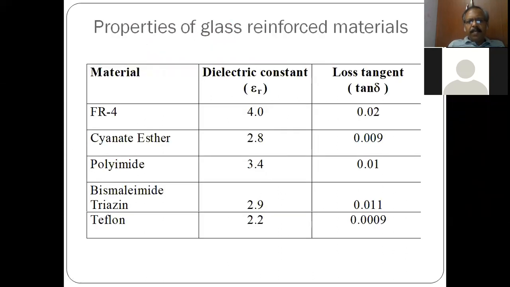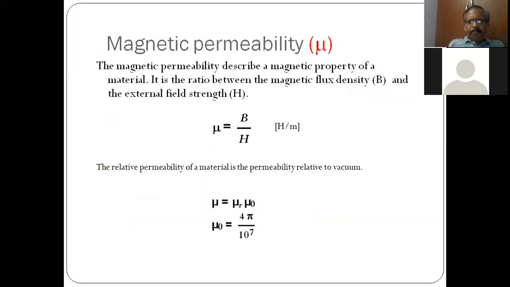Some of the materials commonly used for PCBs are FR4, with its dielectric constant and loss tangent, and other commonly used materials like Teflon, polyimide, and so on. The loss tangent also tells about how much dielectric loss is taking place in that medium.